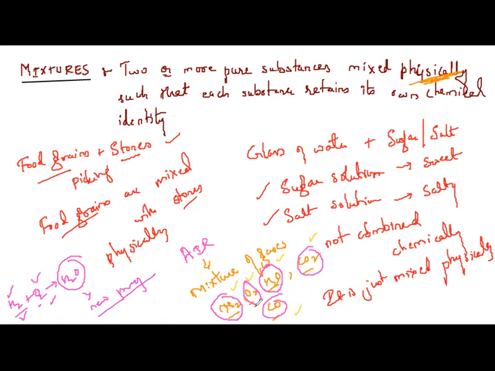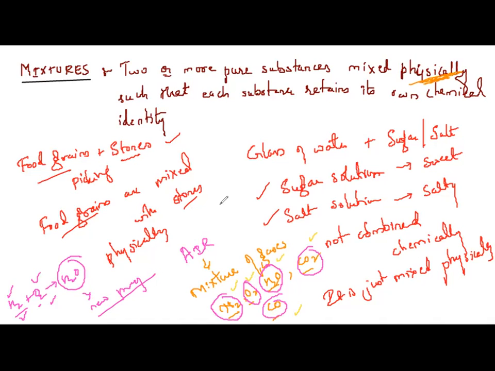When we breathe in, we take in oxygen for breathing and give out carbon dioxide. When plants breathe in, they take in carbon dioxide and give out oxygen. Is it that nitrogen and oxygen reacted in air and formed something else? No, not at all. Getting my point? And if that reaction also has to happen, it will happen at different conditions. So these gases are present physically.